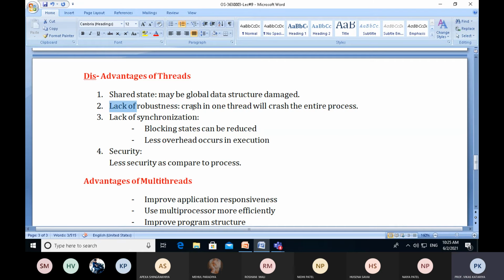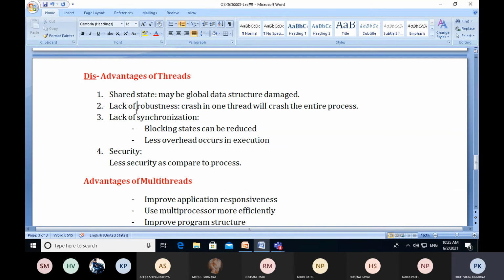Lack of robustness: a crash in one thread can crash the entire process. Suppose one thread is dependent on another, then it is possible that the crash of one thread will crash the entire process. But if the threads are not connected to each other and their functioning is not dependent on each other, then there is no lack of robustness.